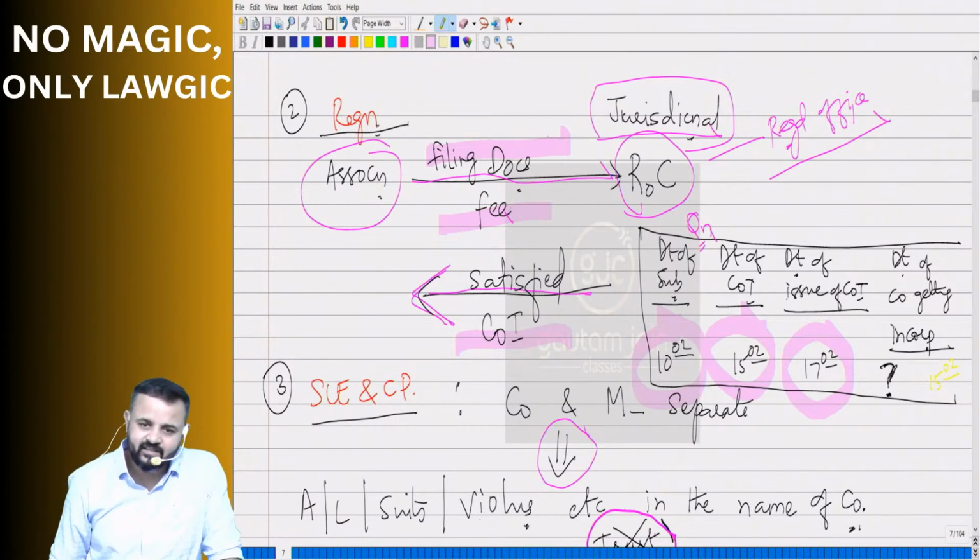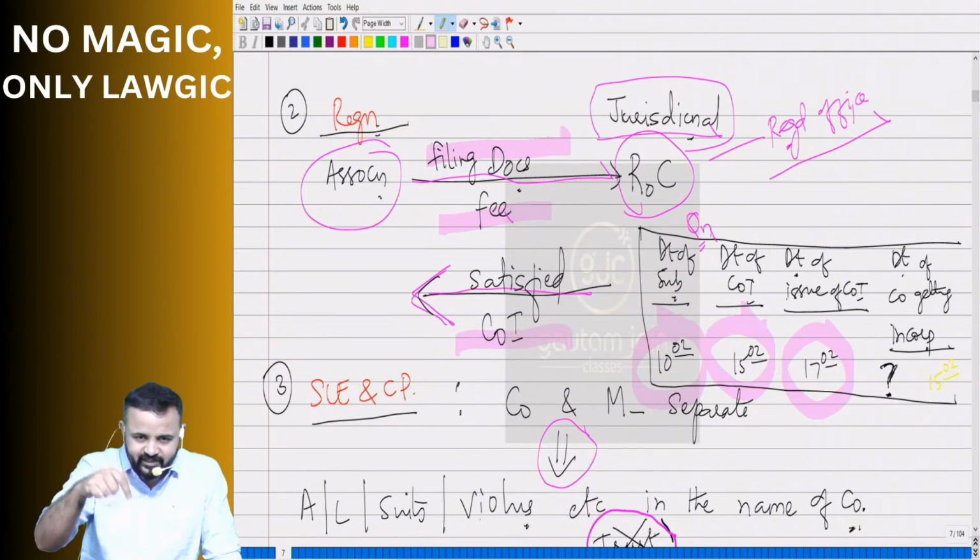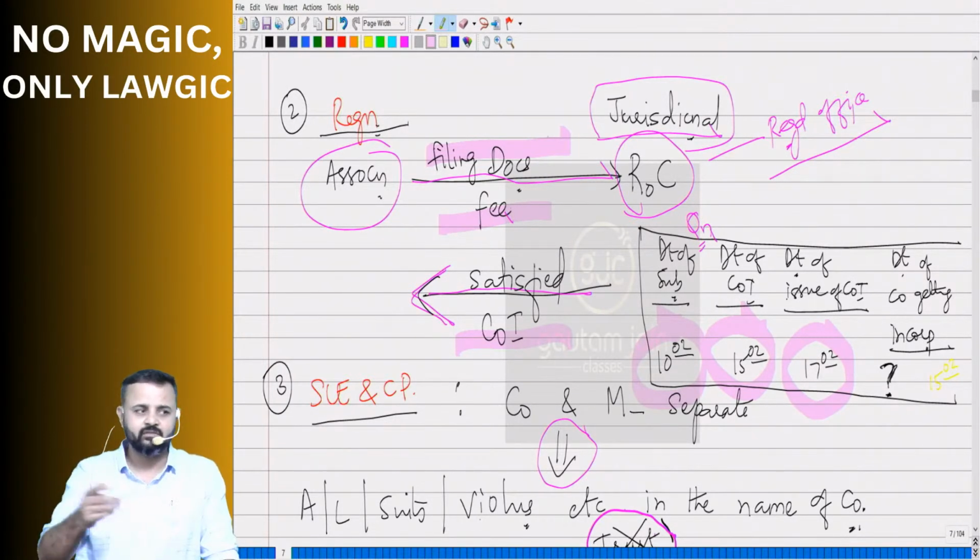So majority says 15th of Feb, and majority is not always wrong. That means 15th of Feb is the right answer. You're absolutely right. See, date of COI matters. On the COI, on that certificate, what date is mentioned? That date is the date on which the company got incorporated.